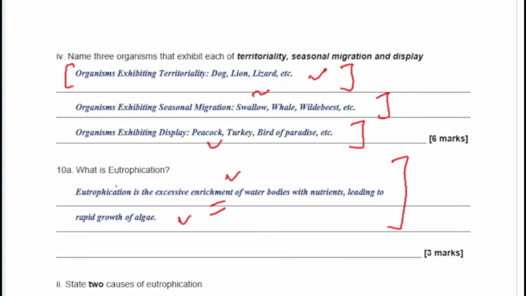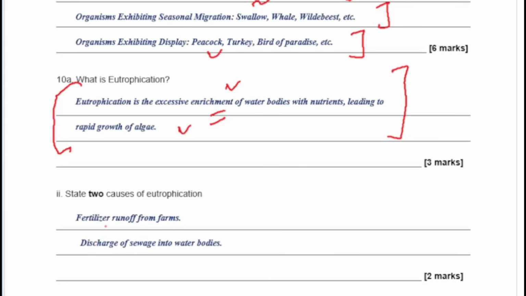Now, let me explain what happens here. In eutrophication, you have a farmland that is very close to a water body, and then you apply NPK fertilizer on your farmland, and there was a rainfall, and very quickly the rain washed away all the fertilizer into the water body. And because of that high level of nitrate, remember we just stated that nitrates are needed for plant growth, right, in the nitrogen cycle. So because of that high level of nitrate, what happens is that